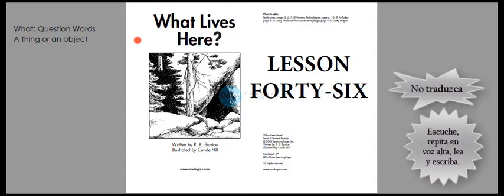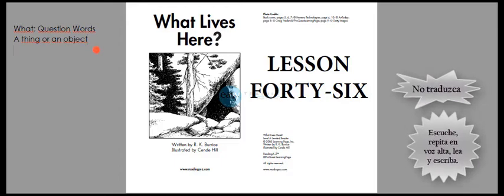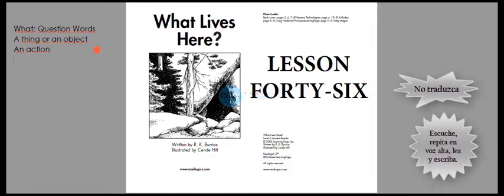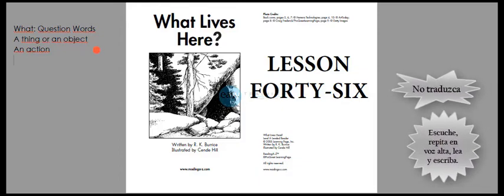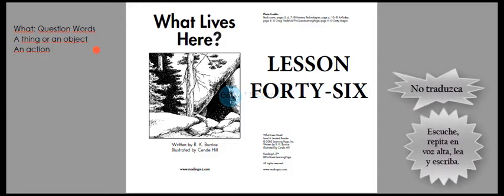También se usa cuando queremos preguntar acerca de an action. Se desconoce an action. O también cuando se desconoce esa cosa que complementa la acción del verbo.